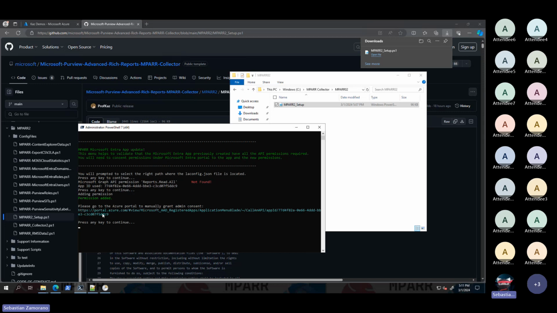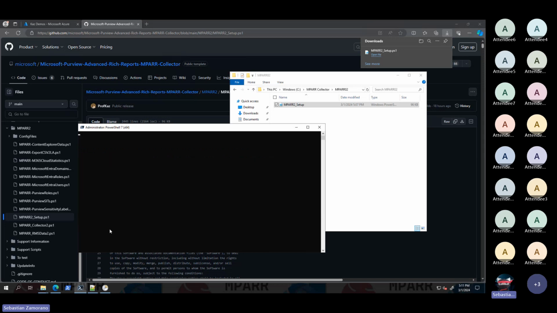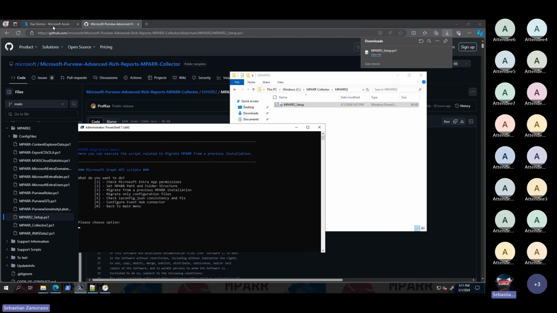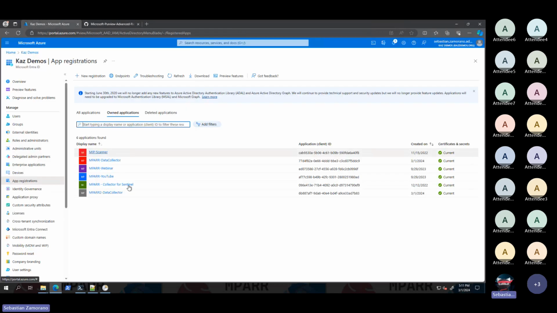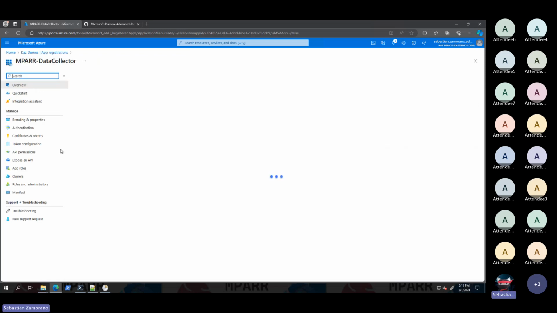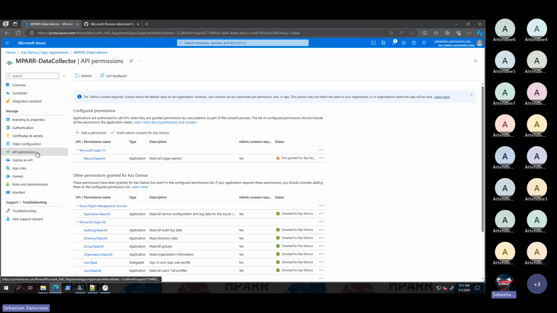Now it says that we need to go to this URL, but we will see what happens. Let's go here. I will select Emper Data Collector, API permissions. Now I can see that I have new API permissions that need admin consent. I don't paste the URL, it is the same one.